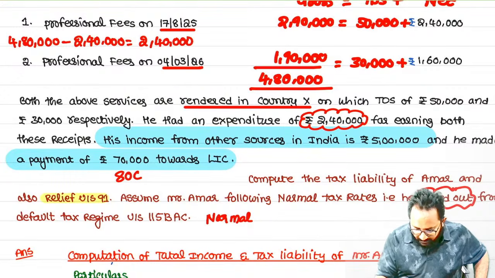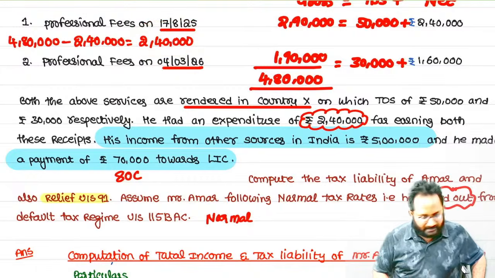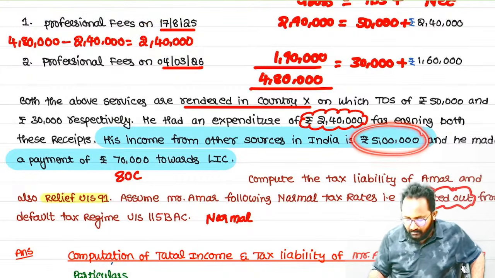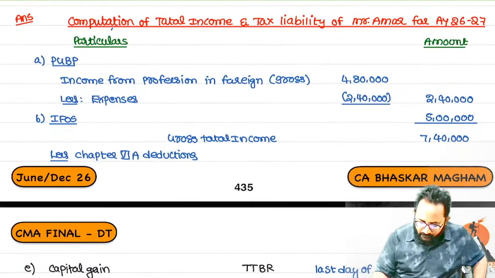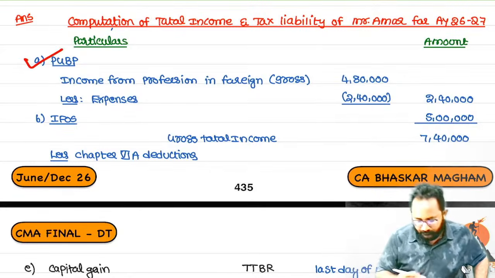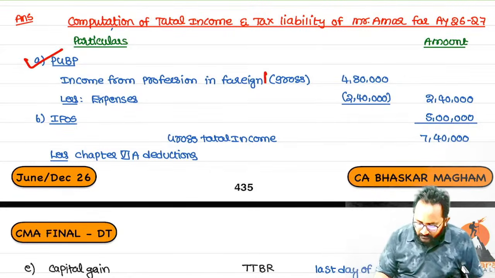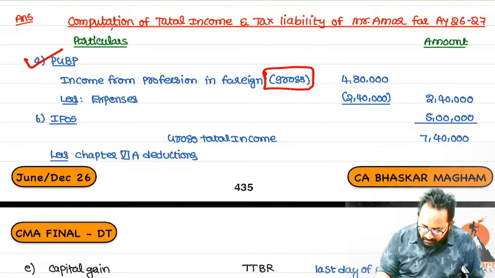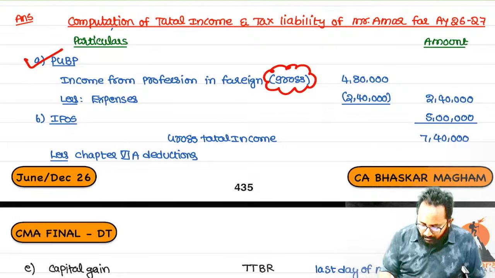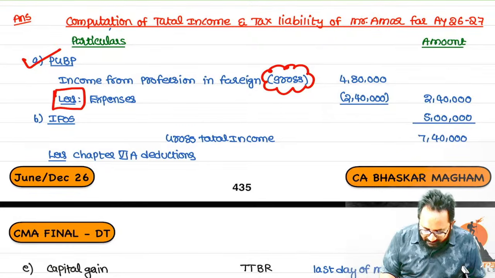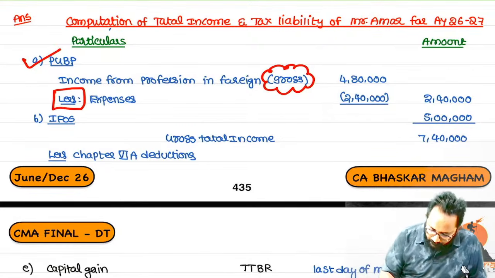2,40,000 only. That means foreign income 2,40,000, Indian income 5 lakh. Please calculate the PCBP. How much gross did you compute? What is the income you received in the form of gross? 4,80,000. But for earning the 4,80,000, how much expenditure did we incur?